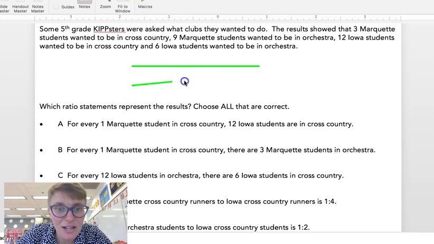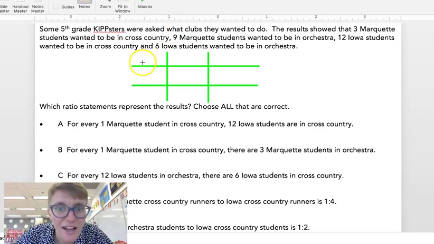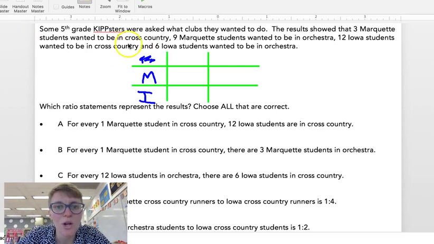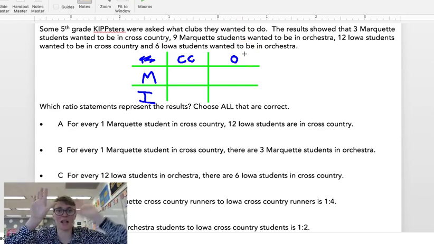So I'm going to make my chart kind of like a tic-tac-toe. That's a little funky. So I drew my chart. Now I'm going to fill in that different information. So I know that I have Marquette students and I have Iowa students. If you need, you can just cross that one out. You're not going to use that one. We also have students that are in cross country and we have students that are in orchestra. This is going to make sure that I'm labeling my numbers carefully and that I'm organized. So we have 4 different categories: cross country and orchestra, Marquette and Iowa.